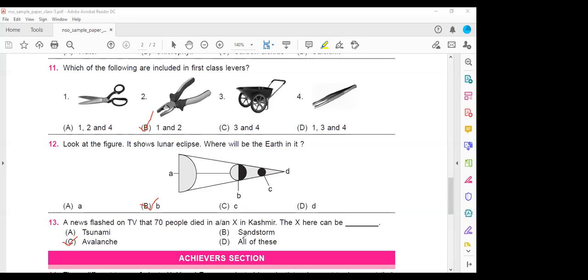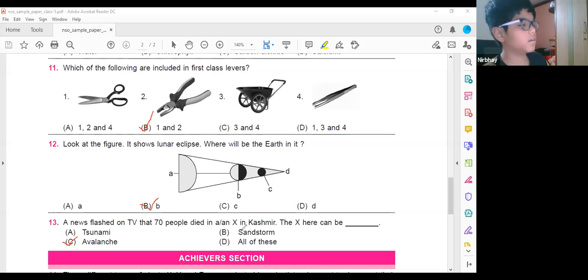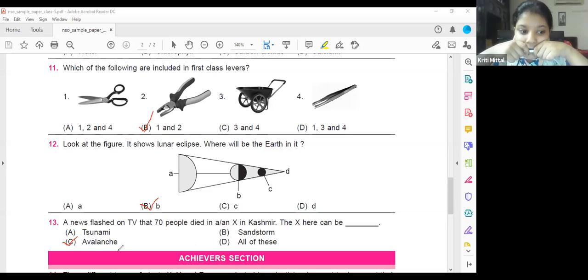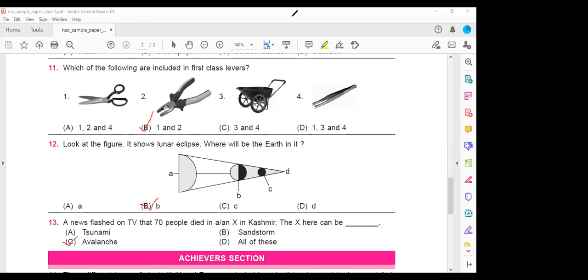Sandstorm, it's not a desert, ma'am. Yes, sandstorms occur only in the desert, whereas tsunami occurs only in the ocean, wherever the oceans are. Whereas avalanche can be, because it's a snowy area. Sometimes the snow slides onto the houses and all. So this avalanche may happen in Kashmir. Snowy mountains slide and come down and fall on the buildings. So that is called avalanche.